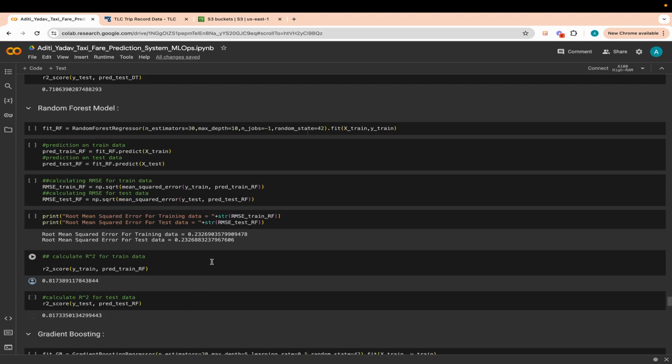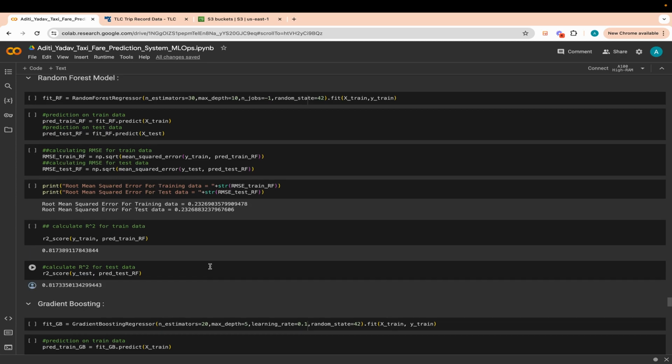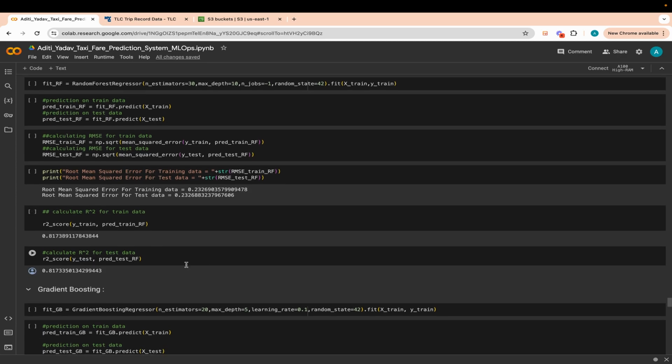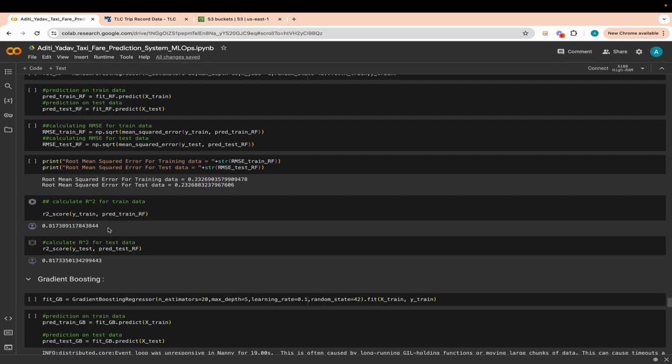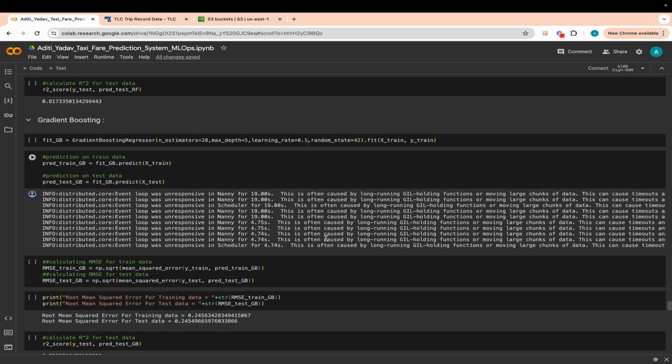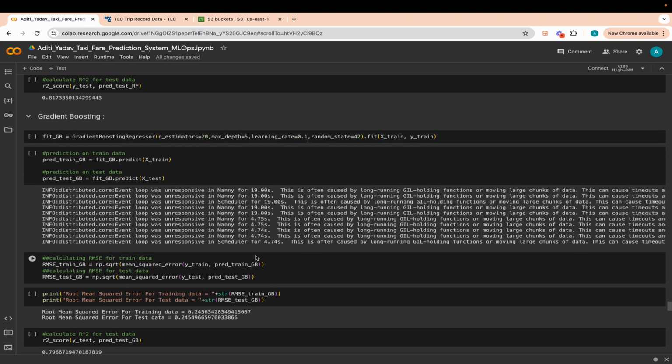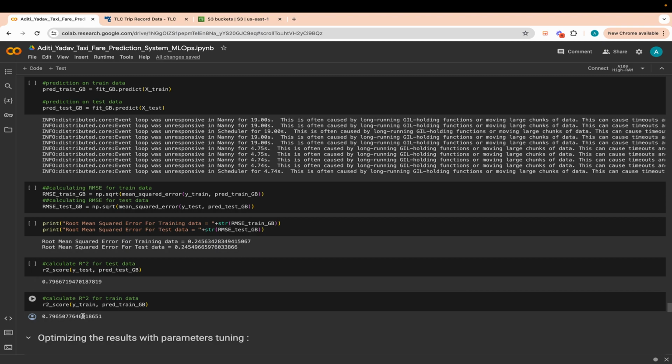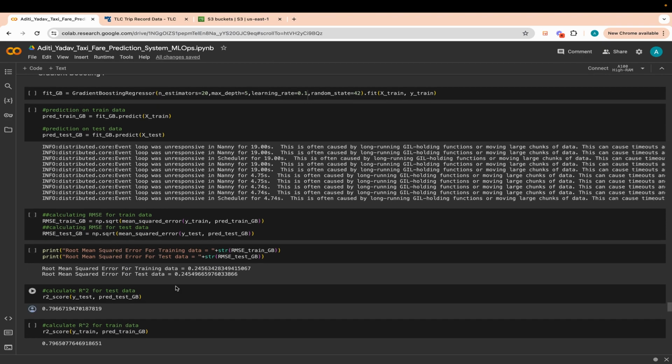Then we check the random forest model. Similarly, for the random forest model, the RMSE is 0.23 and the R square value is 0.81. Then we also do gradient boosting regression, which is actually chosen as an improvement over random forest. In gradient boosting, we build a model and again calculate the RMSE value and R square score. The R square score is 0.79, and RMSE is 0.24.